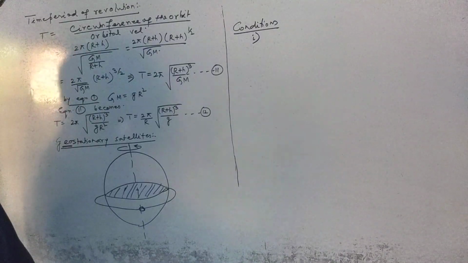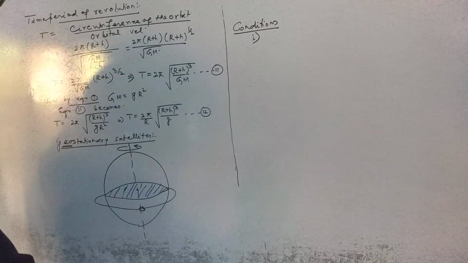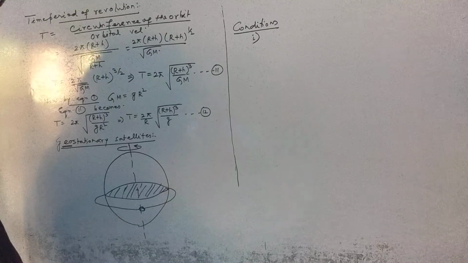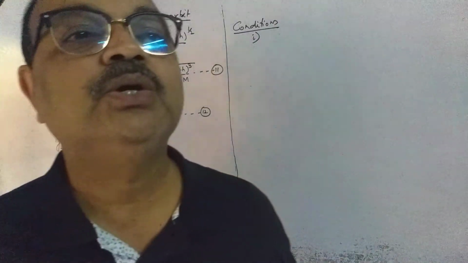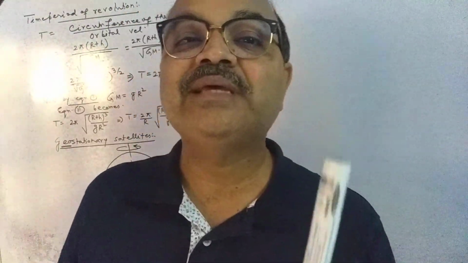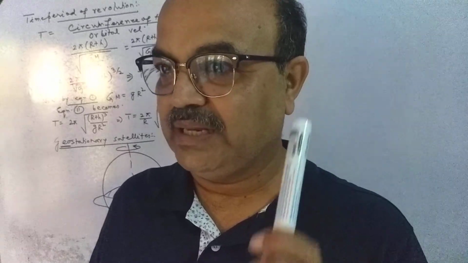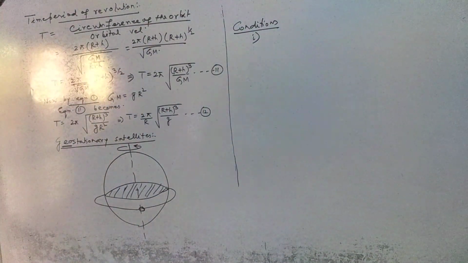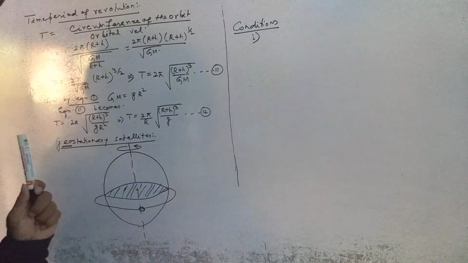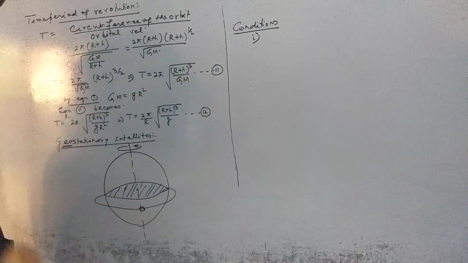The satellite must revolve in a plane which is concentric and coplanar with the equatorial plane.